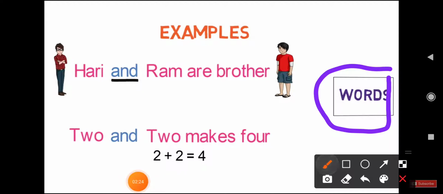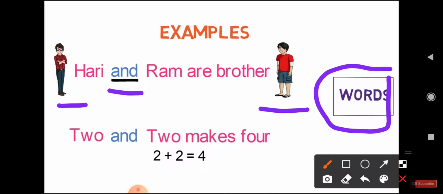Hari and Ram are brothers. Here "and" is the connector. It connects Hari and Ram.